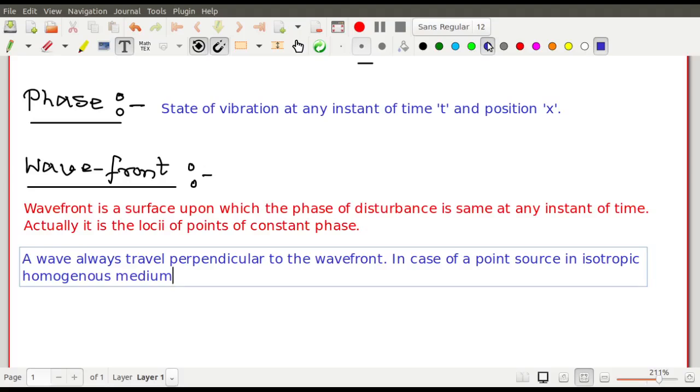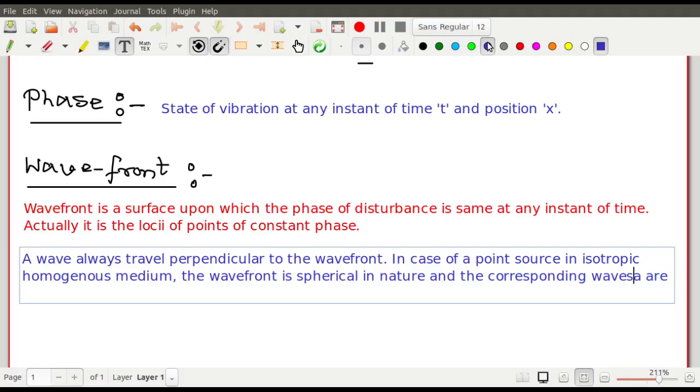So in case of a point source in an isotropic homogeneous medium, and by isotropic we mean that the velocity of the light wave is the same in all directions, the wave front is spherical in nature, and the corresponding waves are called spherical waves.